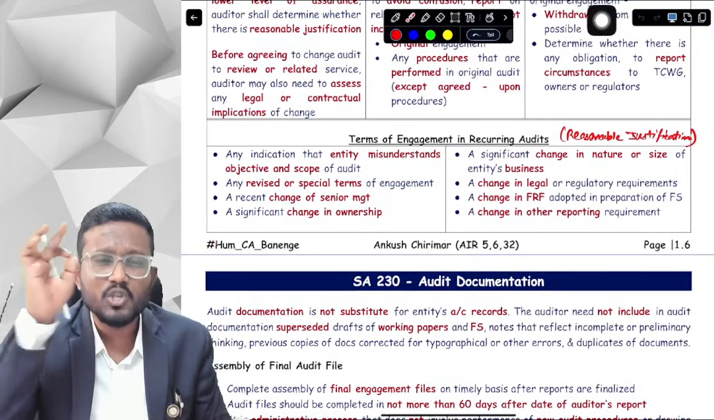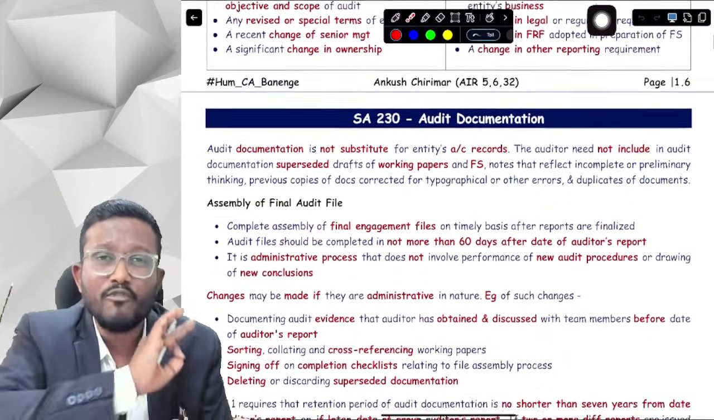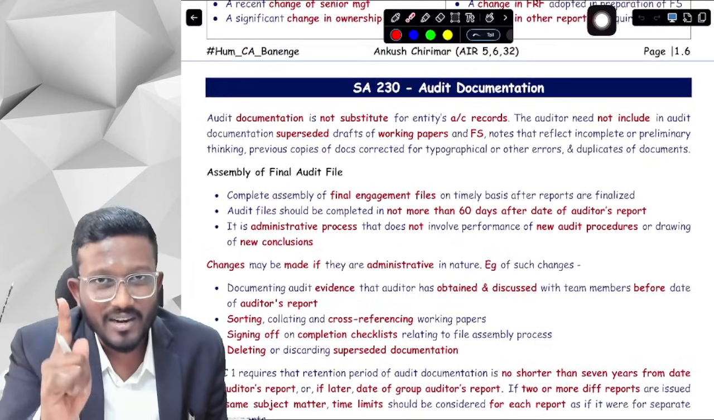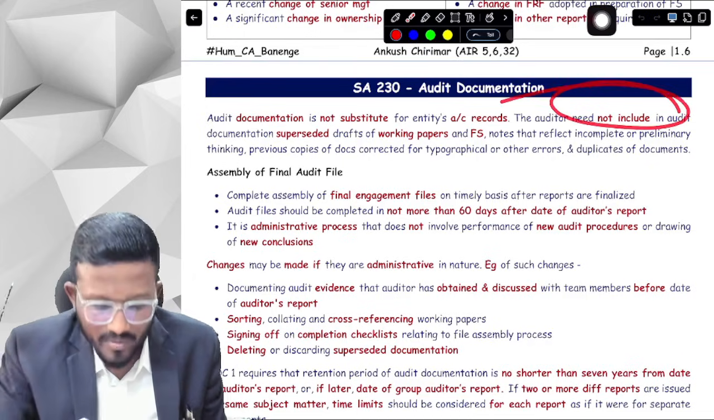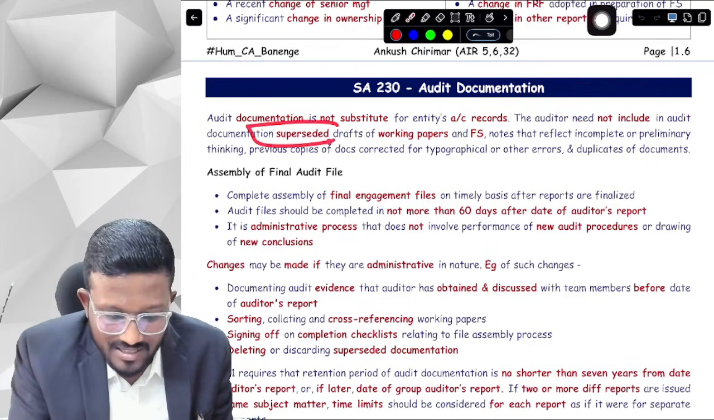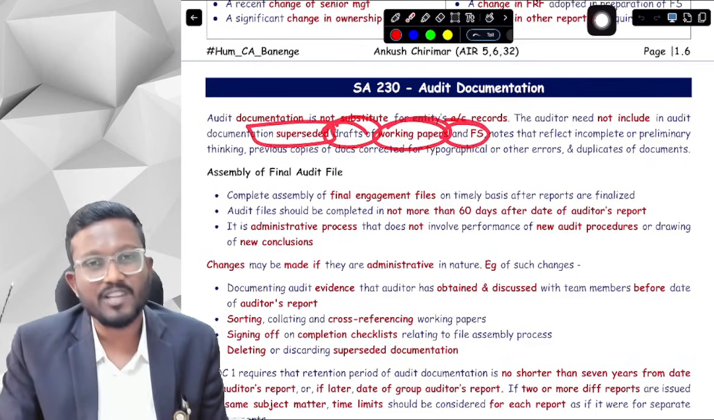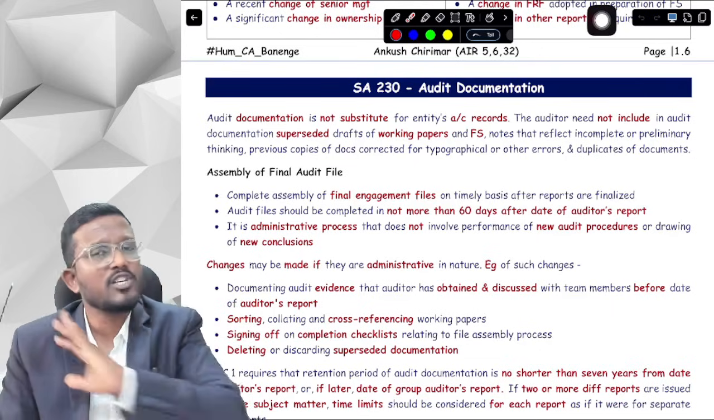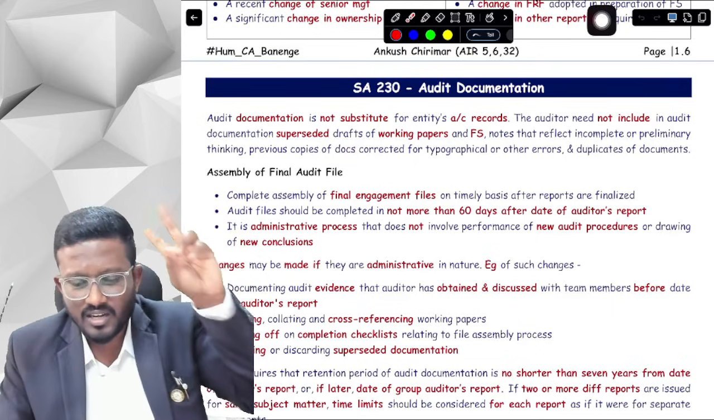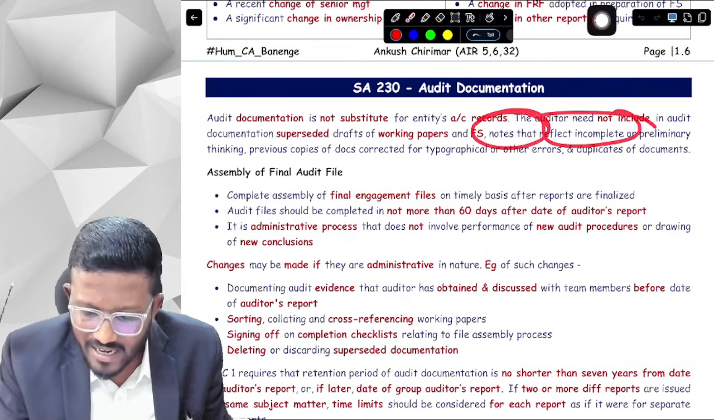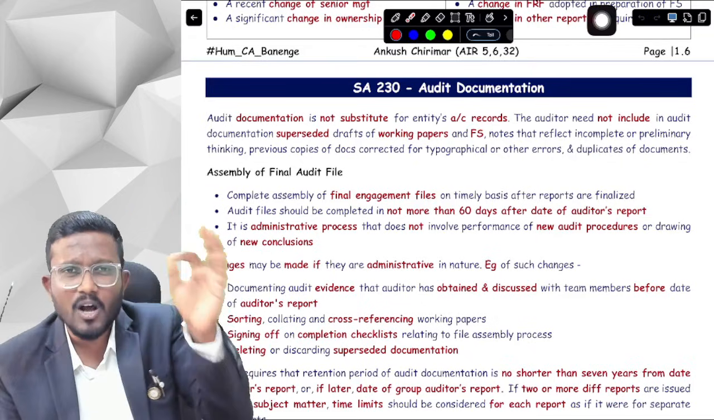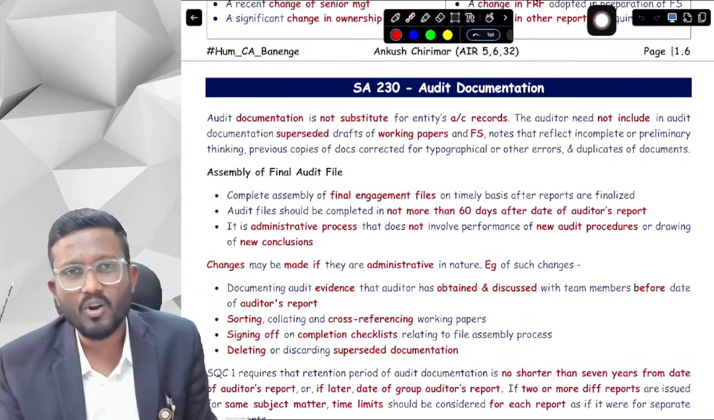Audit documentation should include only the final version of all the documentation, and only one copy of the final version, which means that the audit documentation should not include any superseded drafts of working papers and financial statements. So basically any draft version of working paper, any draft version of financial statement, we should not include in audit documentation. Secondly, any notes that reflect your incomplete or preliminary thinking, anything which you were thinking before starting the audit and noted down somewhere, you should not include that in your audit documentation.